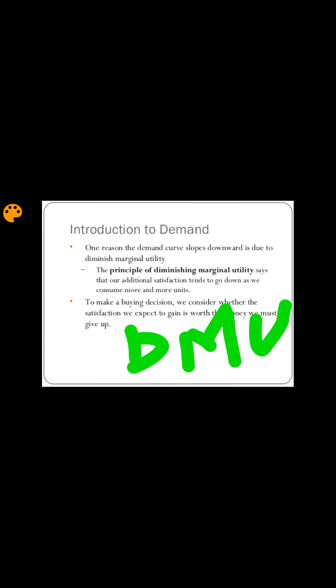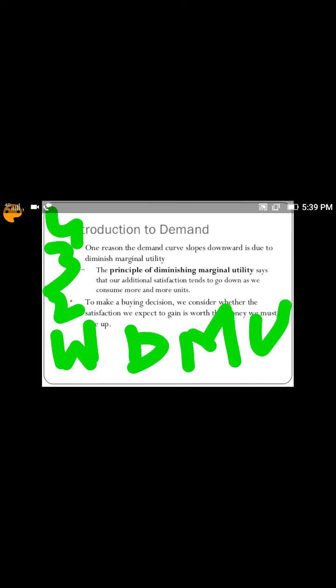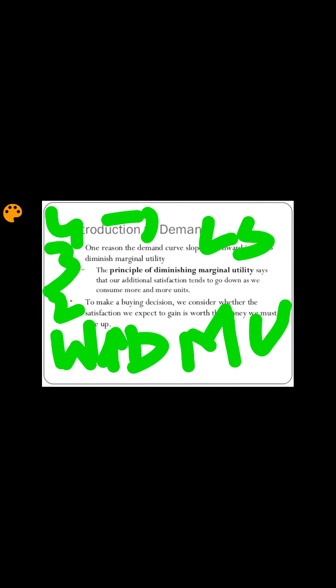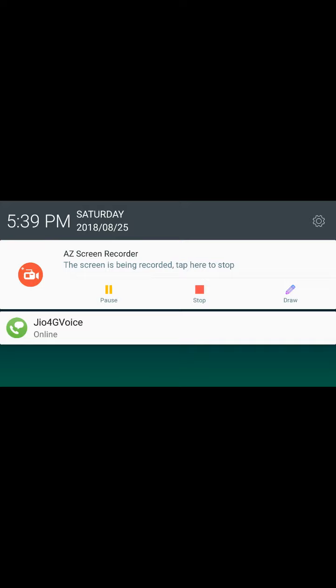If you take one glass of water, how much satisfaction will it give you? If you take the second glass of water, third glass, fourth glass, as you go on consuming more and more glasses of water, the satisfaction will diminish. The last unit will give you the least satisfaction. That's why it is known as diminishing marginal utility. The satisfaction diminishes as you consume more and more units of a good. That is known as the law of diminishing marginal utility.